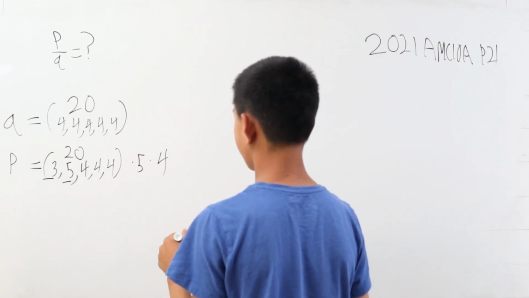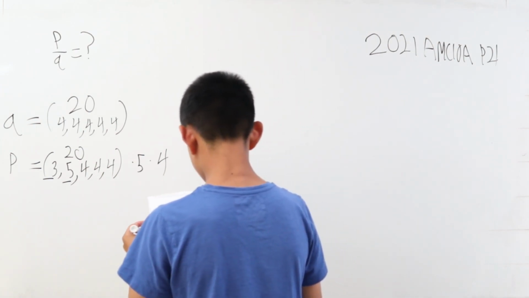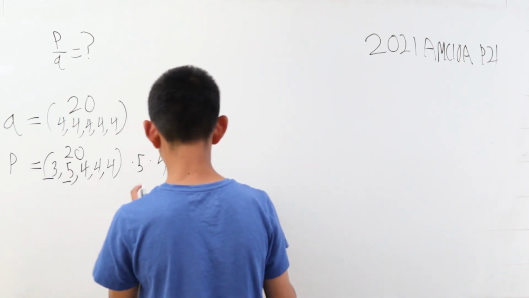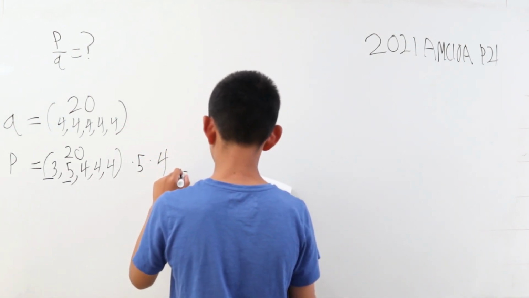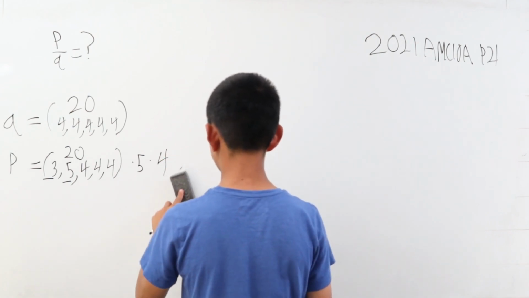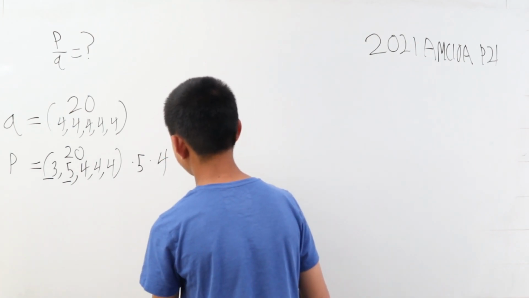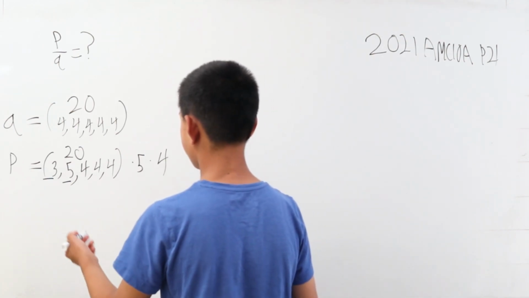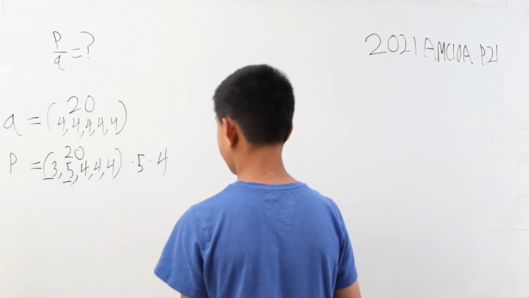We have the values of P and Q. Okay, we want to find P divided by Q. Now, they're supposed to be divided by 5 to the power of 20, but when we divide them, they cancel, so we don't have to worry about that. Now, what is P?